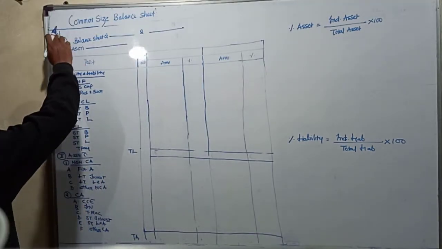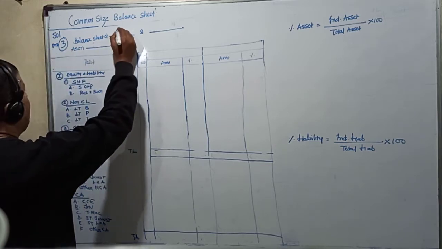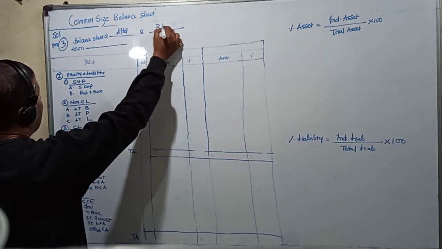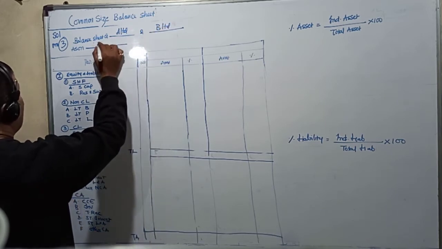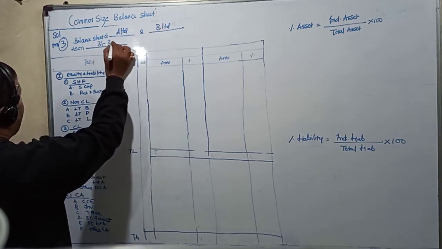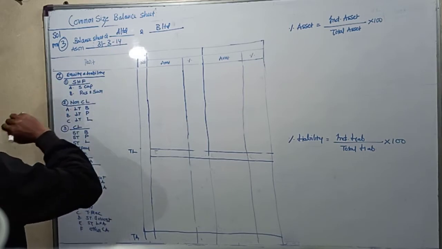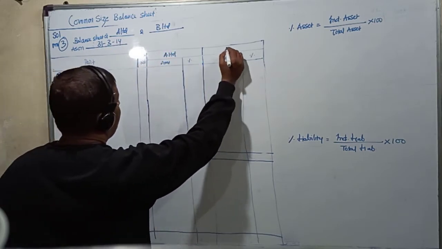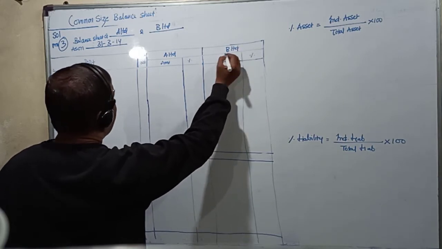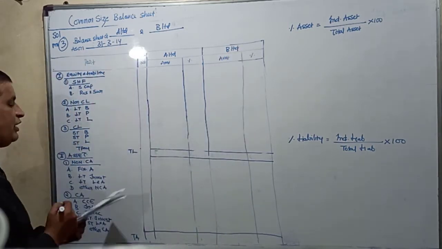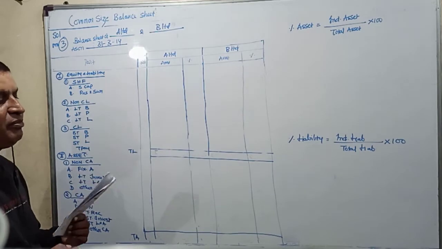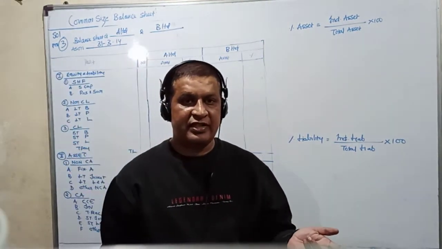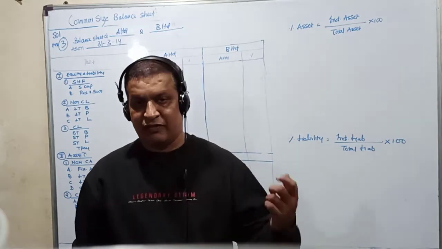So solution for problem number 3, balance sheet of A Limited and B Limited as on 31/3/14. Here we are taking the data for A Limited and here we are taking the data for B Limited. In the previous problem we took one company, Vishal Paper Limited, and took the data for 2 different years, that is the current year and the previous year, and we solved the problem.